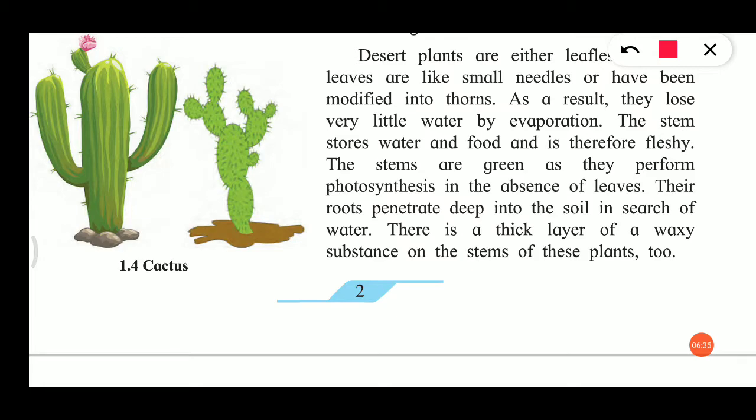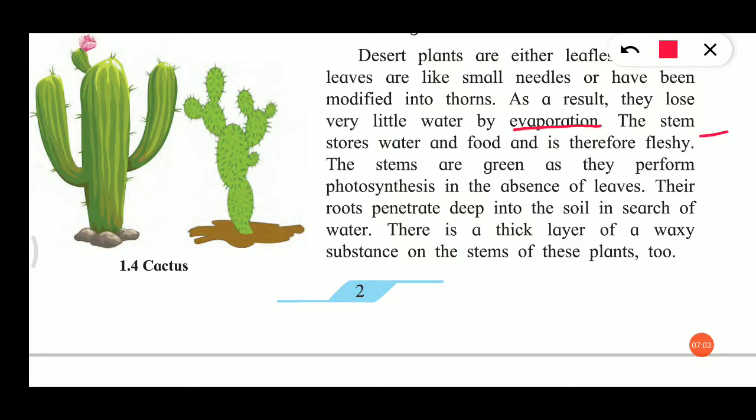If they have leaves, they can be like needles or modified into thorns. As a result, they lose very little water by evaporation. The reason why desert plants don't have leaves is that they avoid evaporation, so they can save water.